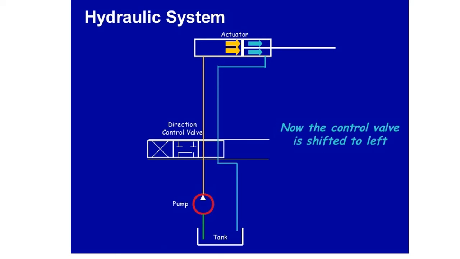In the second case, the control valve is shifted towards the left side so that the liquid sucked by the pump is supplied to the piston end. So the piston starts moving in the forward direction as shown by the yellow arrow, and the remaining oil returns to the tank.